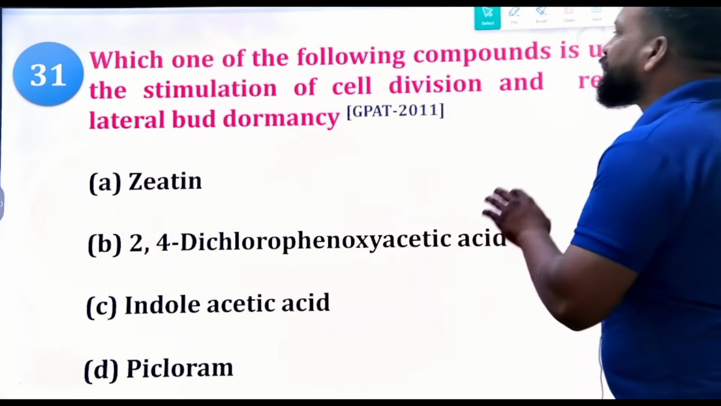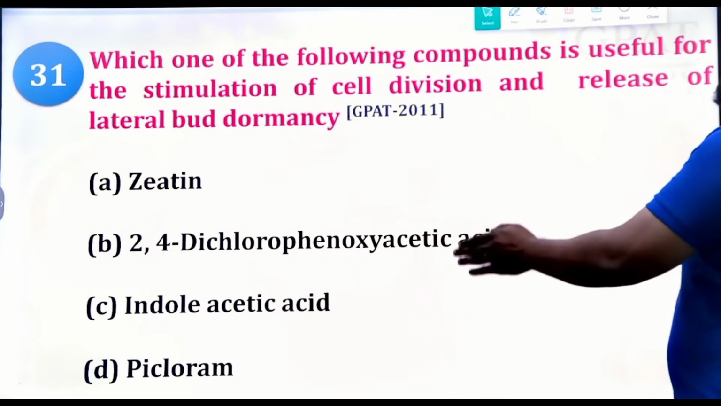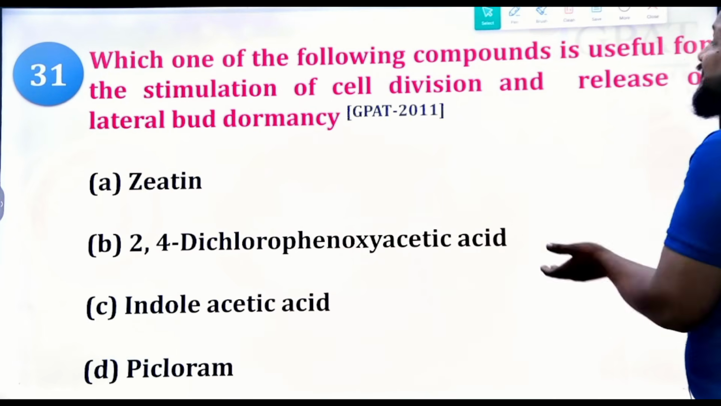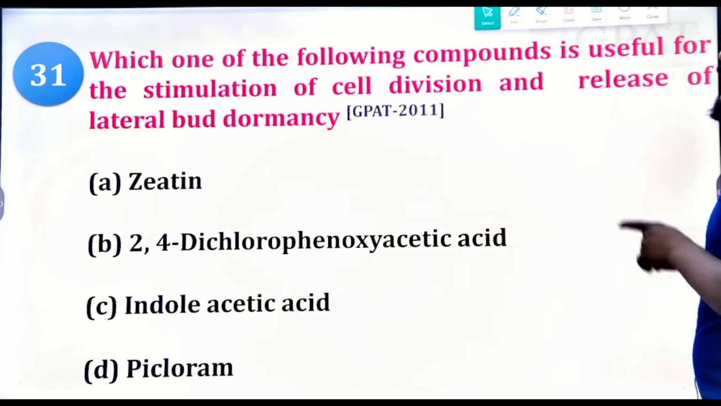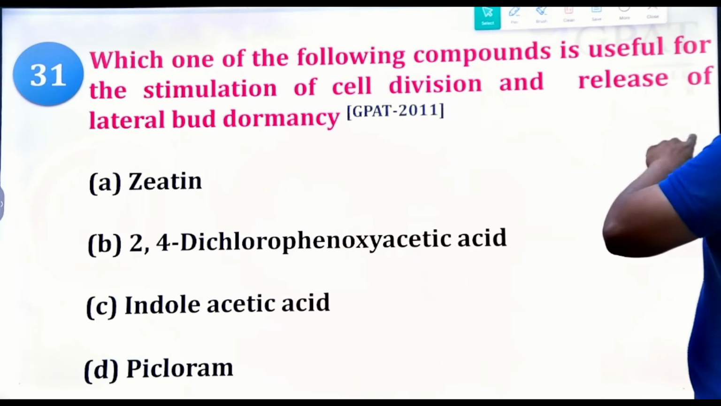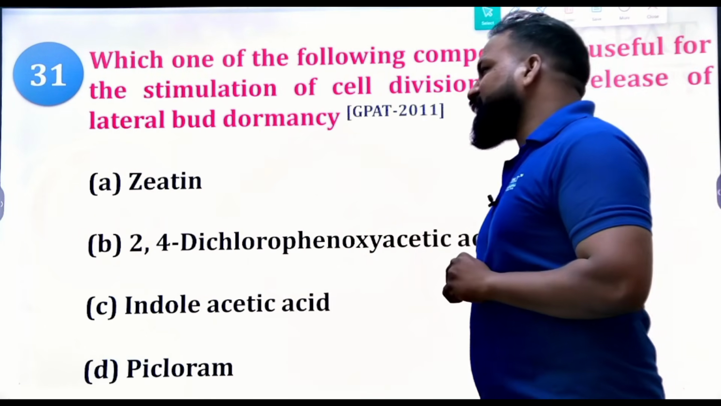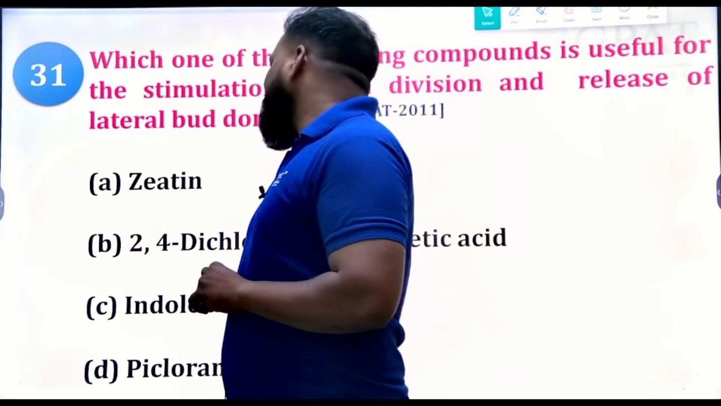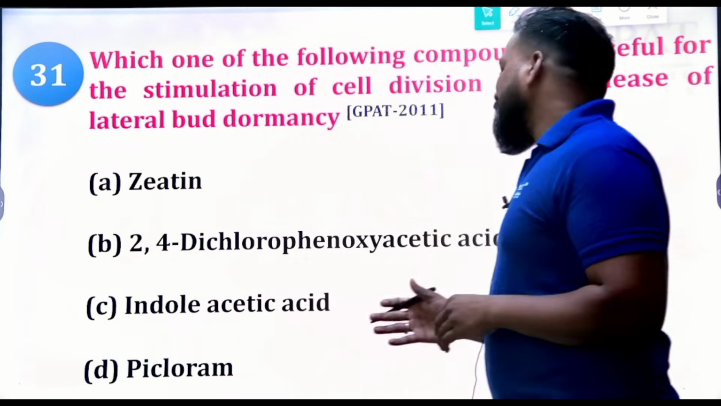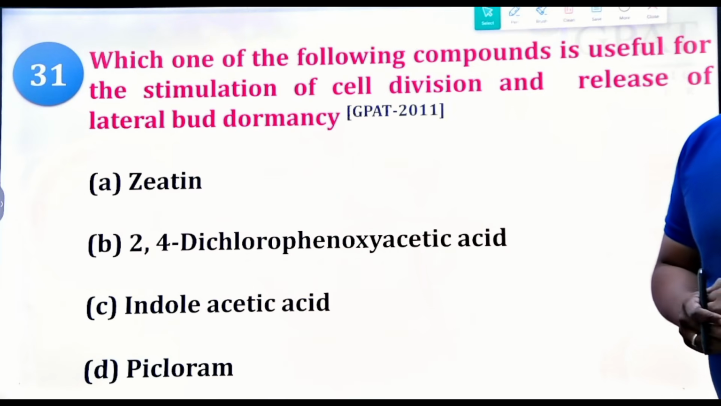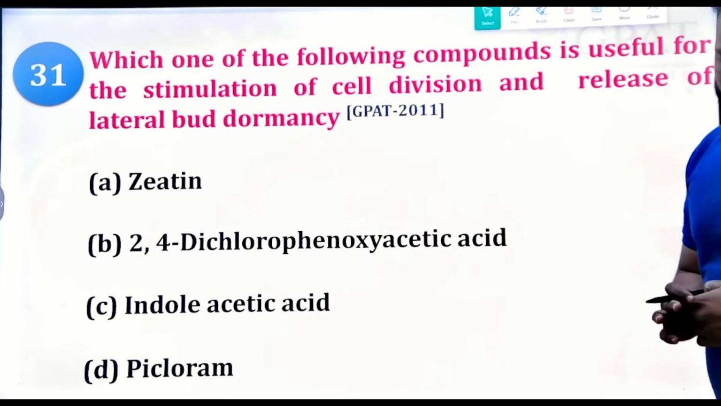31st question. Which of the following compounds is useful for the simulation of cell division and release of lateral bud dormancy? Question from 2011. Options: Zeatin, 2,4-dichlorophenoxyacetic acid, indole acetic acid, picloram. What is the right answer?